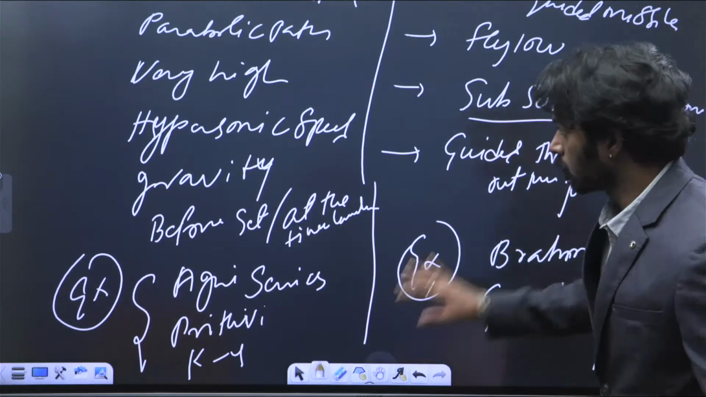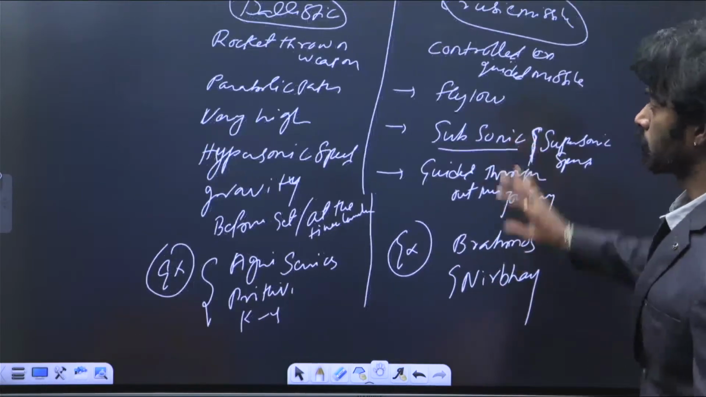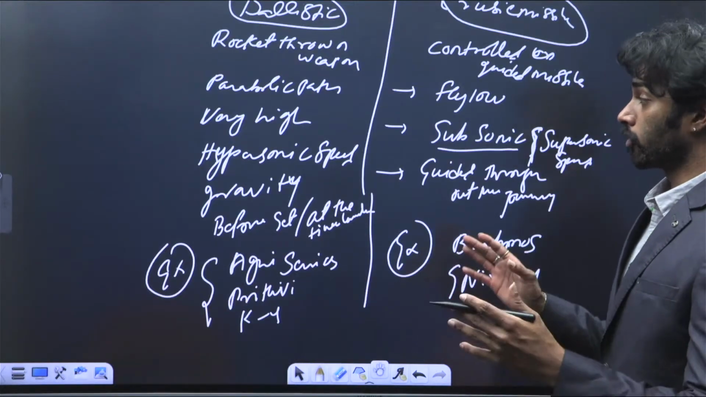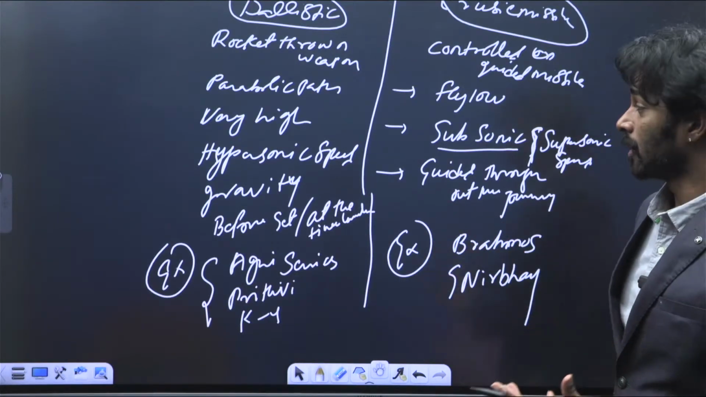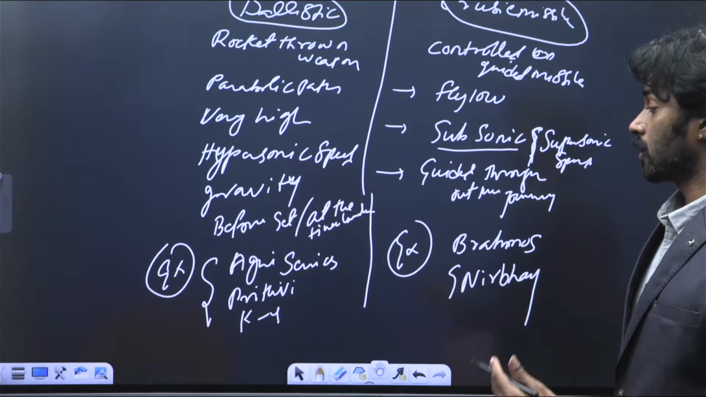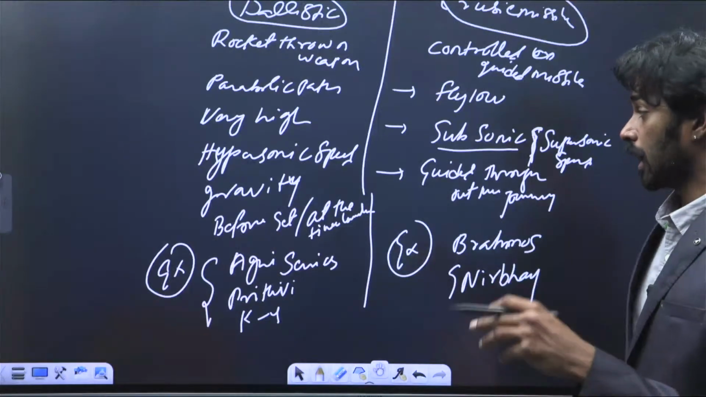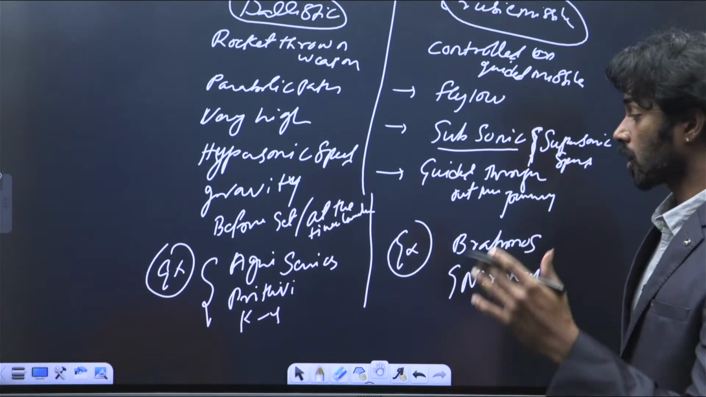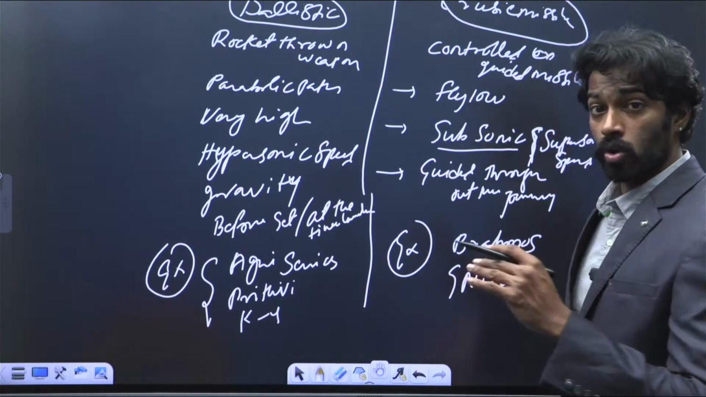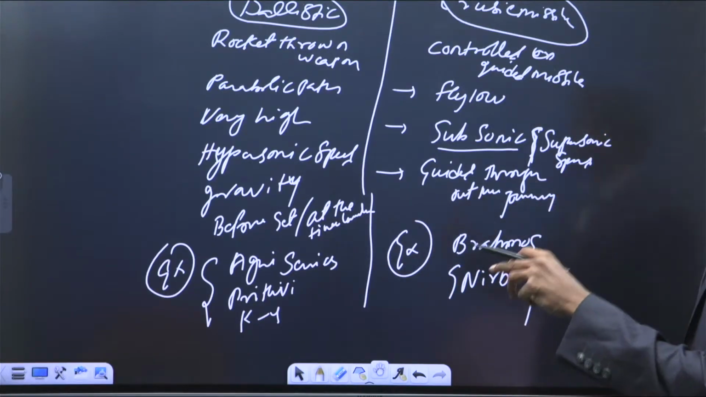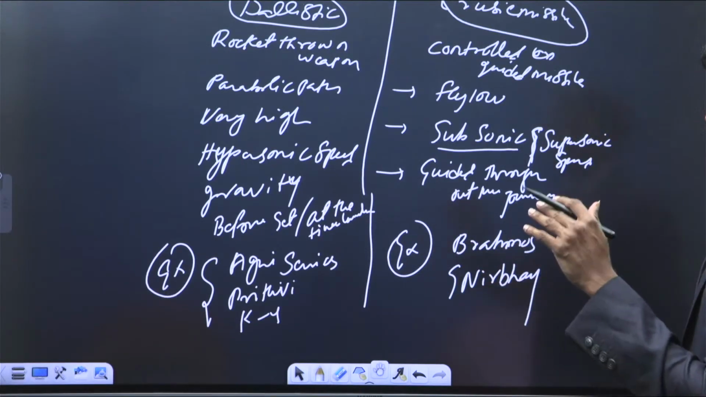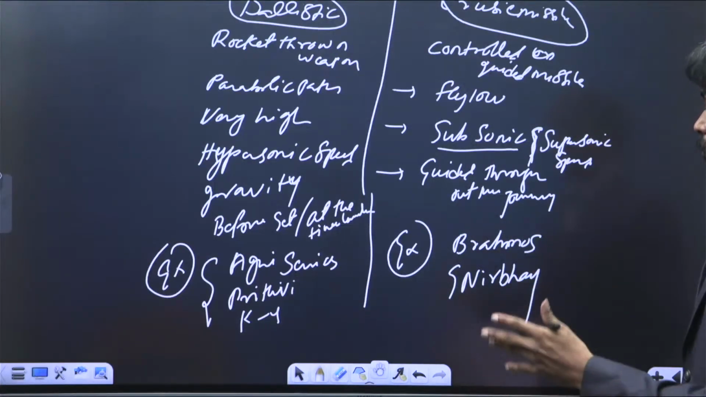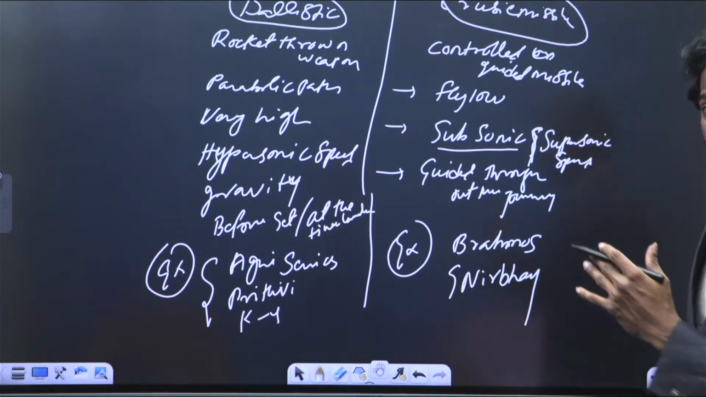So let us just recap what the ballistic missile and cruise missiles are. Ballistic missiles are nothing but rocket thrown weapons which go in a parabolic path, which fly very high, and they travel at a hypersonic speed, and they fall on the basis of gravity, and you can only set the target at or before the time of launch. And the examples of ballistic missiles are Agni series, Prithvi series, and also K4. Now when it comes to cruise missiles, they are controlled or guided missiles which fly very low. They fly at subsonic or supersonic speeds. They're guided throughout the journey. And the examples are BrahMos and Nirbhay.